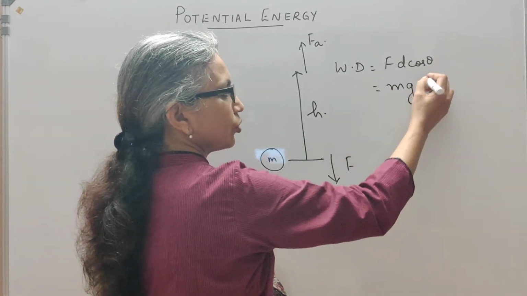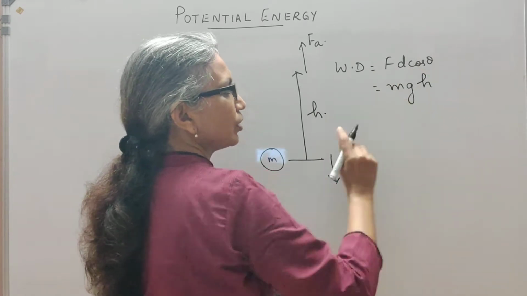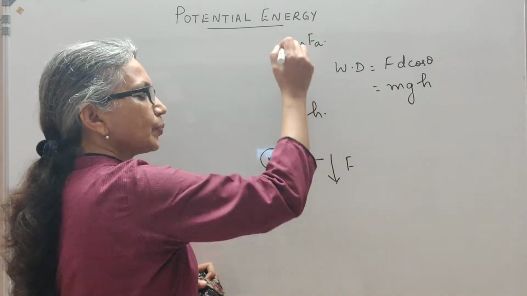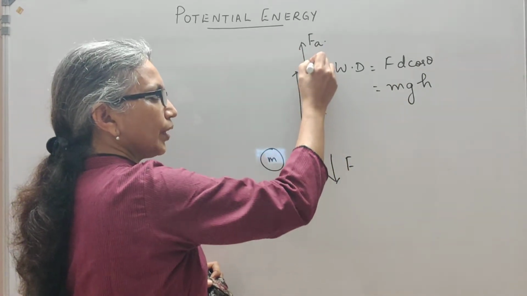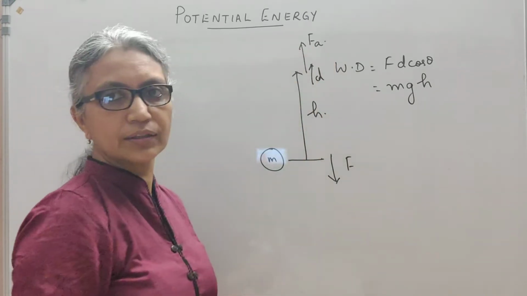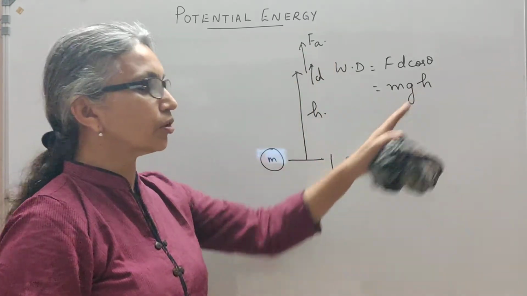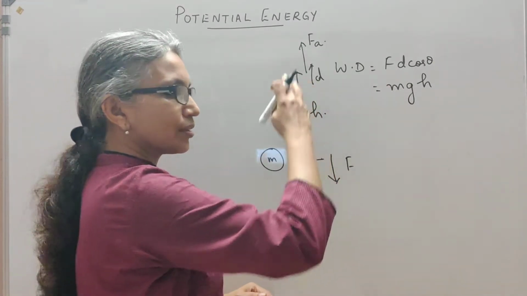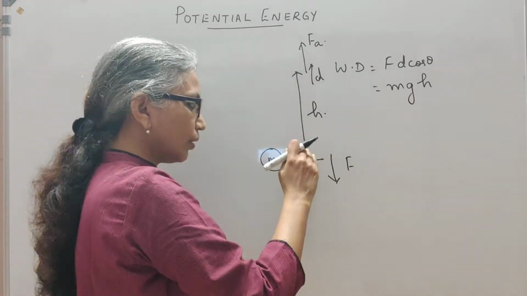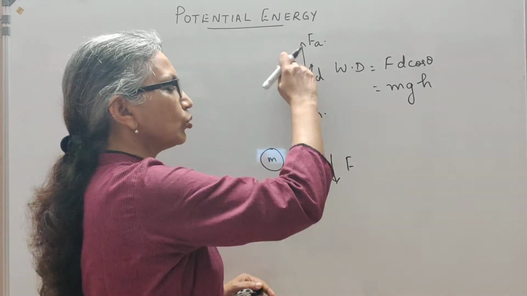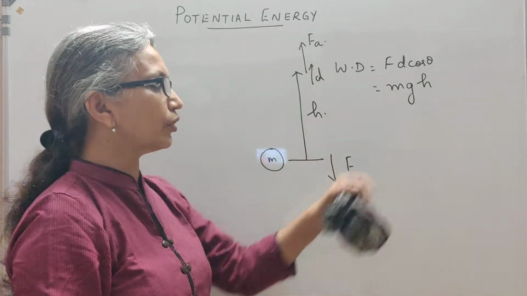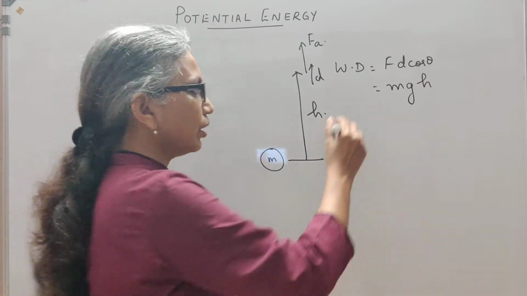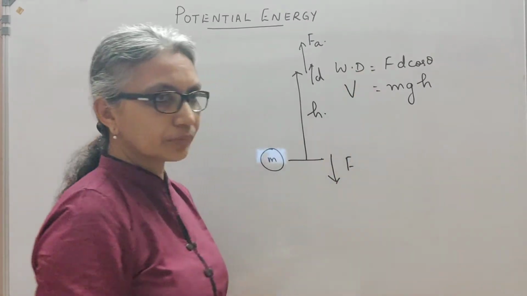The displacement is through a height h, and cos 0, because the applied force and the displacement are in the same direction. Cos 0 is 1. So this work done by this external agency to take this body from here to a height h is what you have called potential energy, denoted by V.